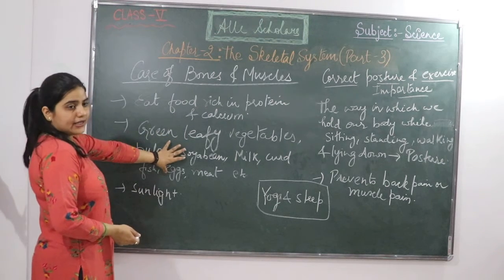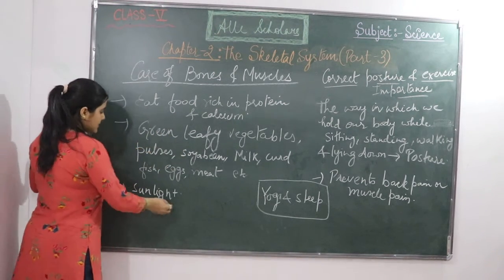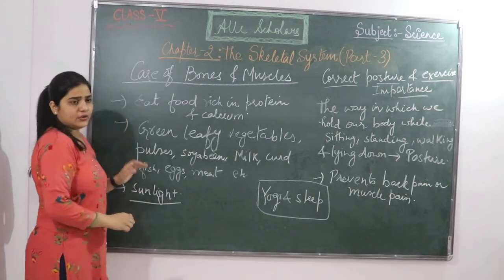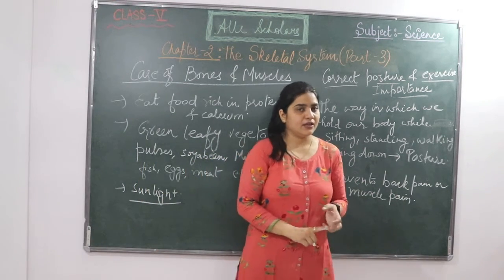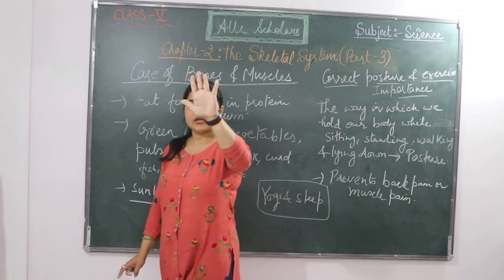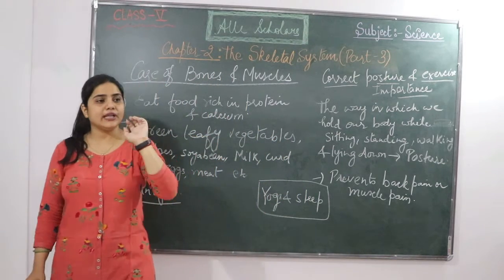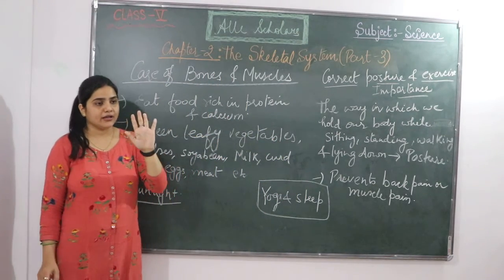After the good diet, what is important for us is the sunlight. So we need a good diet as well as sunlight. It is said that we should take the sunlight of the morning. Why?